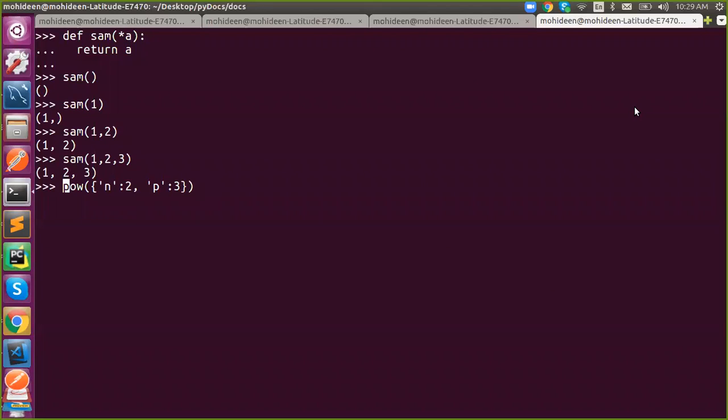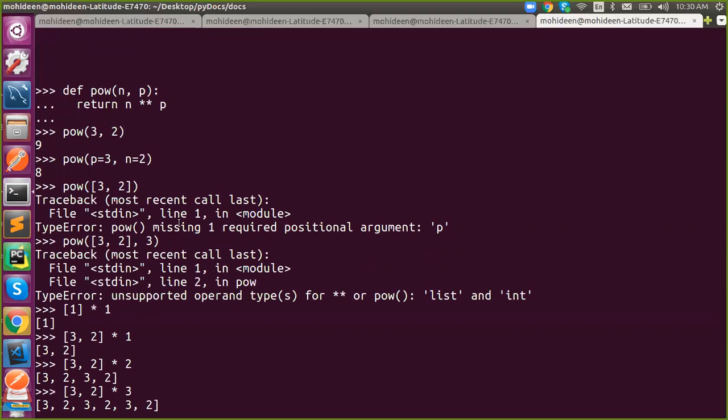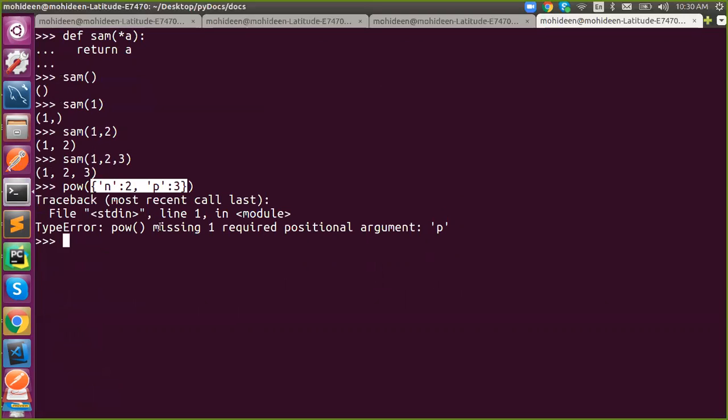That's why I'm saying please do practice. Why do you get this type error? It's a dictionary, right? That's not the problem. It is one argument, but this function needs 2 arguments. The complete dictionary was a single argument. But my function needs 2 arguments. It is the exact same error which you got in the previous example. So no matter whether it is a dictionary or a list, whatever we pass will be considered as one argument, but we need 2 arguments.